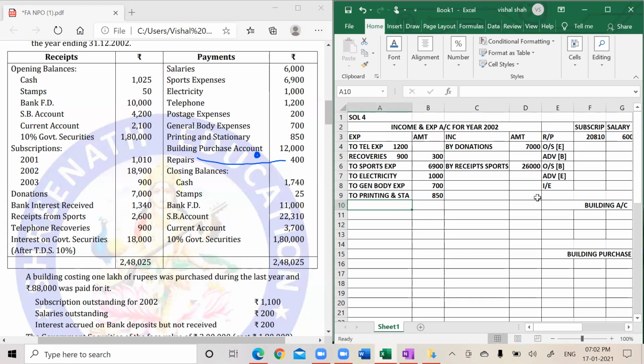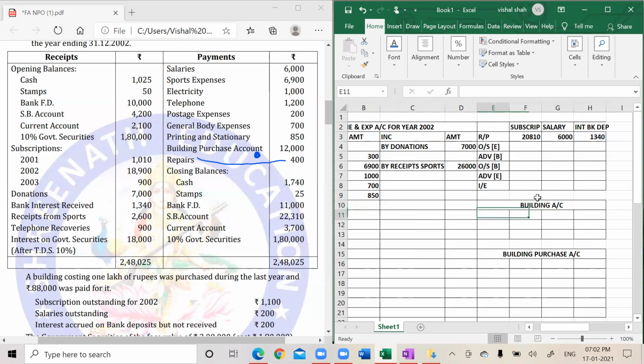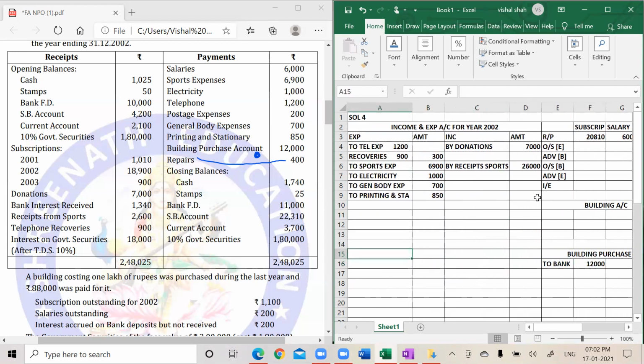Then building purchase account on the debit side to bank, how much? 12,000. Then repairs is expense, general repairs 400.